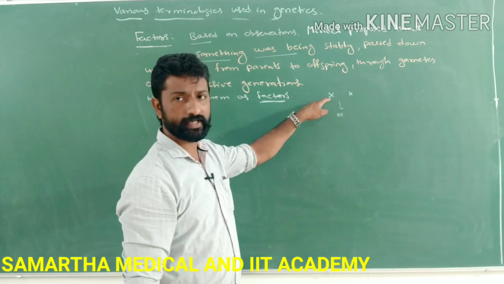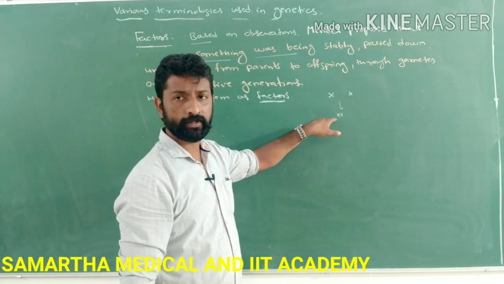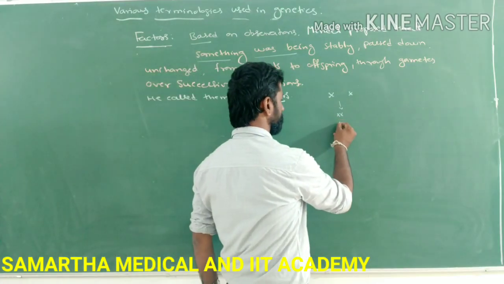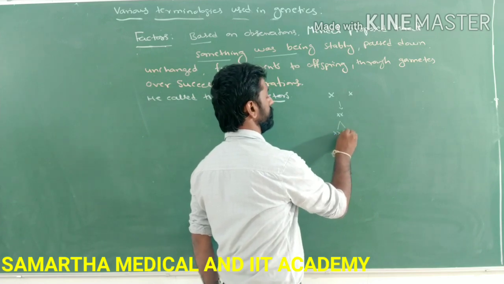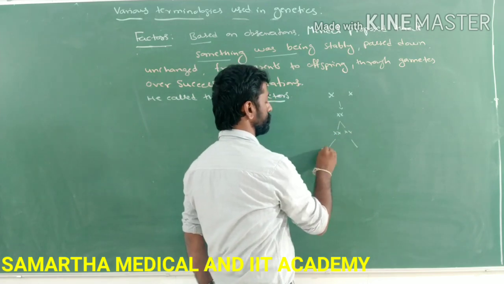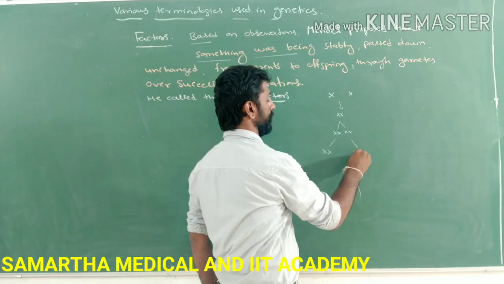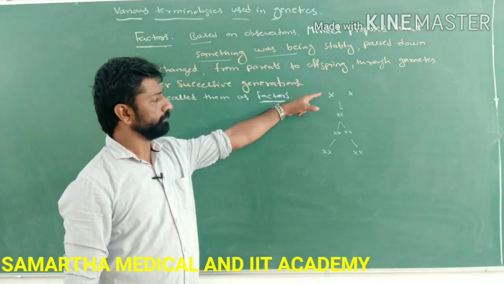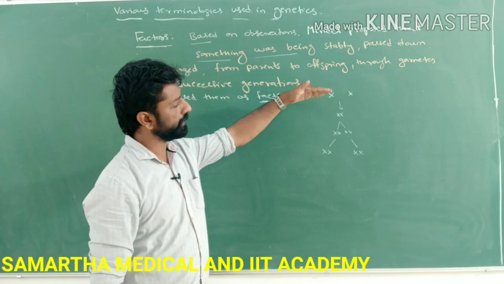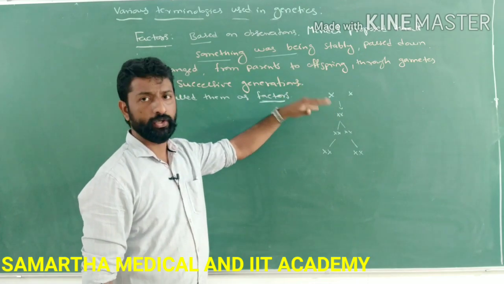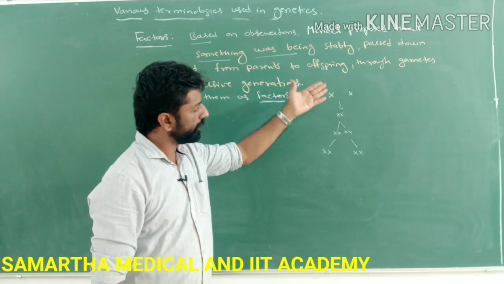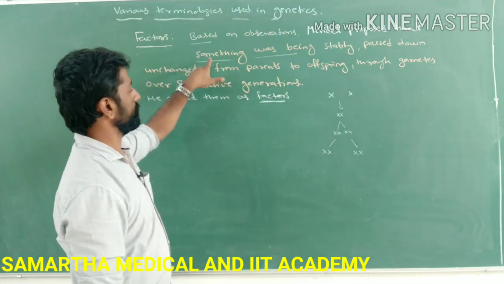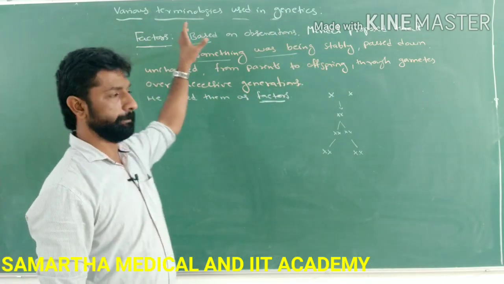It was X in the parent generation, and X in the offsprings also, and it was inherited by their offsprings without any changes, over successive generations. That something was called a factor by Mendel.